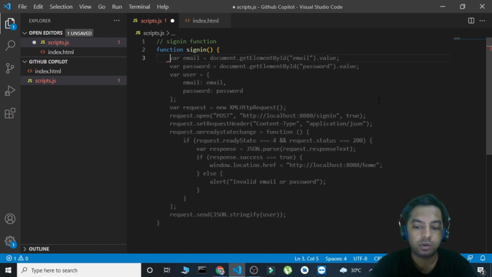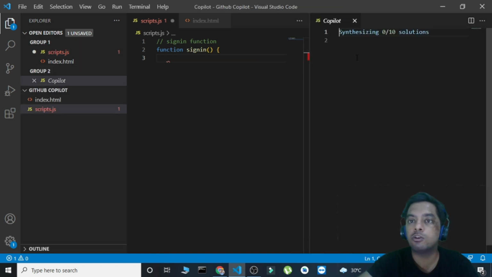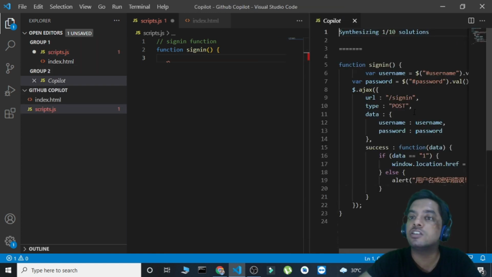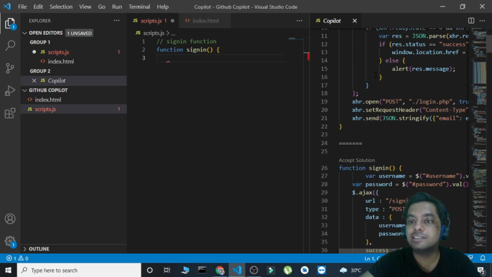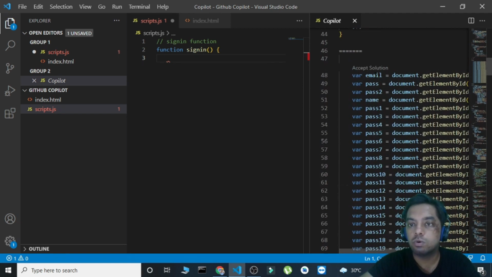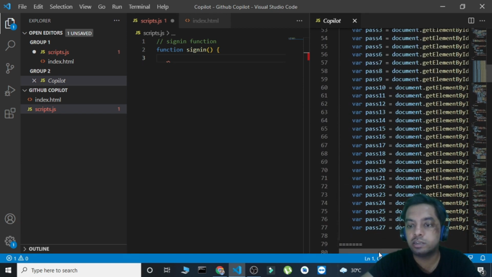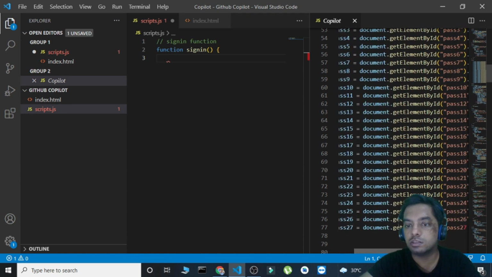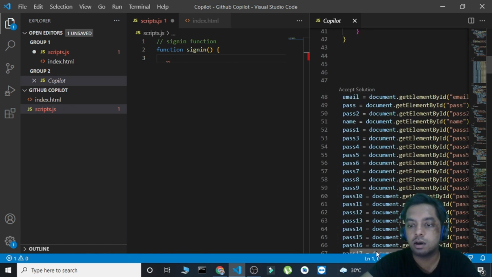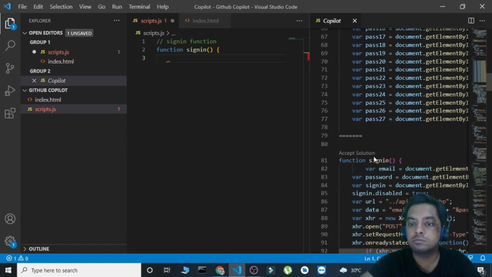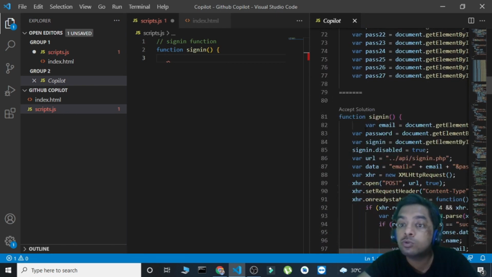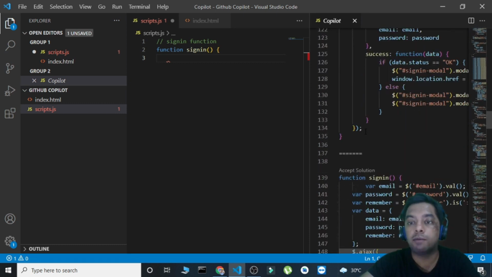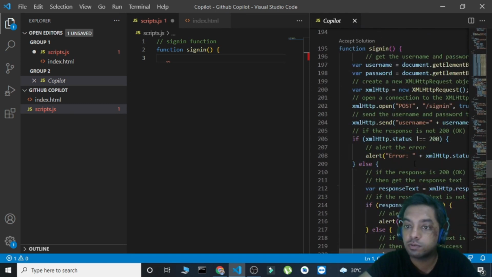Or what I can do, I can use Control plus Enter. It will open another window with all the suggestions for the code. Okay, it has synthesizing 10 of 10. So it has 10 solutions here. Oh, what's this? Some 27 fields. Oh, this thing is somewhat bad. This doesn't seem right on the sign in part. So this is the point where GitHub might want to improve. But yeah, apart from this, all others seem nice to me.